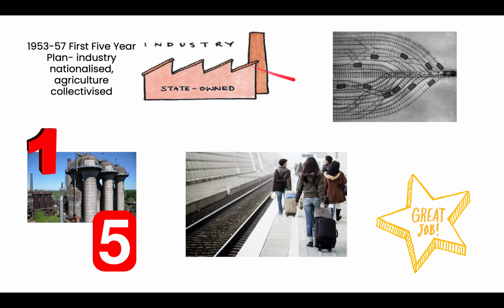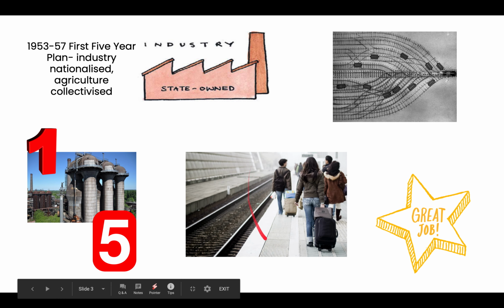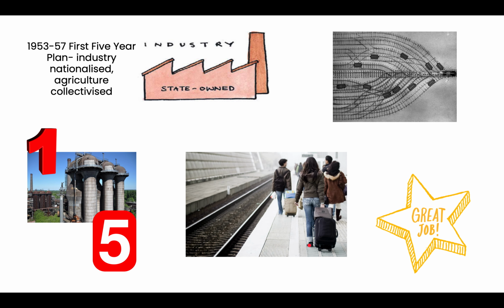Now, we can see here from this map, from this image, it's showing us railway links. Now, the 5-year plan was quite successful in creating crisscross railways in China. So vital goods could now be moved across the country. What this also meant is we saw an influx of the population from the countryside moving into the towns and the cities, as new jobs were created for peasants in these new industries.